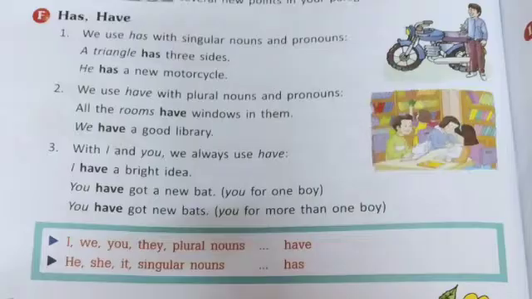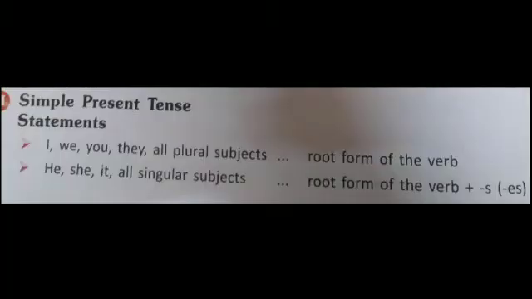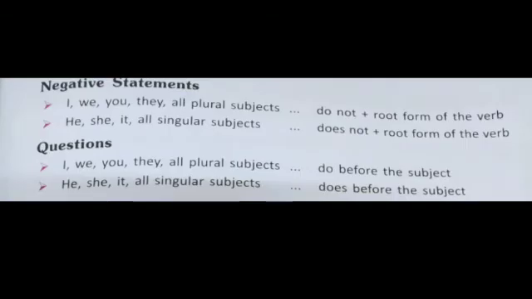Now students here, there is also the simple present tense. For example, I, we, you, they all are plural subjects and that is called the root form of the verb. Whereas he, she, it all are singular subjects and we use the root form of the verb plus s or es. There are also negative statements.